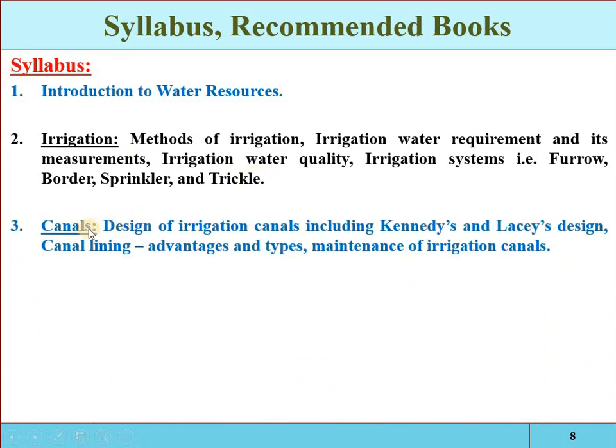Then we will have the canals. If you know the requirement, that is, how much water is required, then based on that requirement we will design the irrigation canals. We have two approaches, the Kennedy approach and the Lacey design approach. Based on these two approaches we will design the irrigation canal. In irrigation we are dealing with three types of hydraulic structures. The first one is the reservoirs, the storage structures. The second one is the conveyance structures, meaning the canals, through which water is supplied from the storage reservoir to the point of utilization.